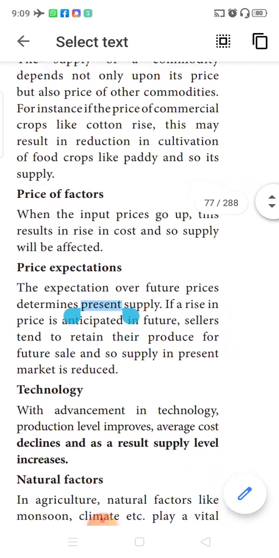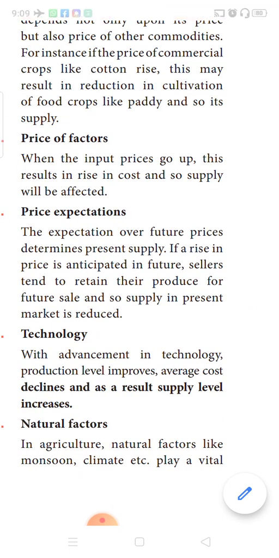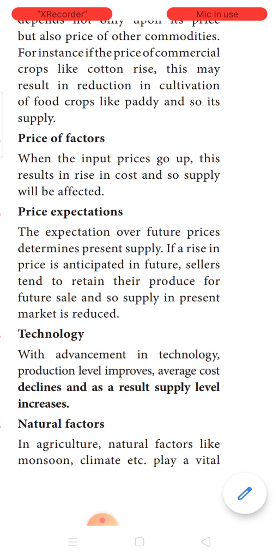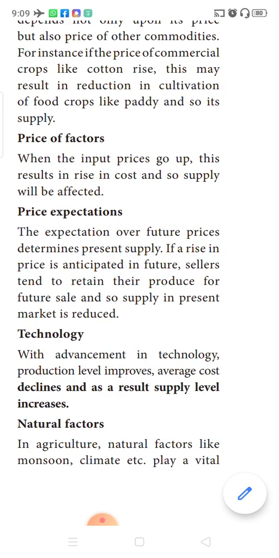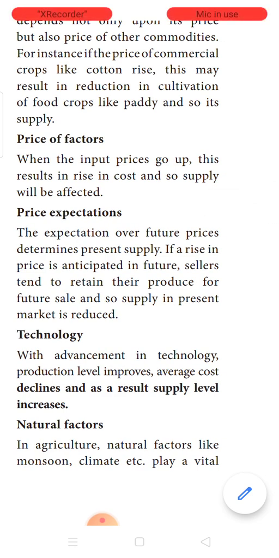Next is price of factors. What are the inputs? Land, labor, capital are the factors of production. When the labor price is increasing, automatically the cost of production will increase. When cost of production increases, it will affect the supply of the commodity.